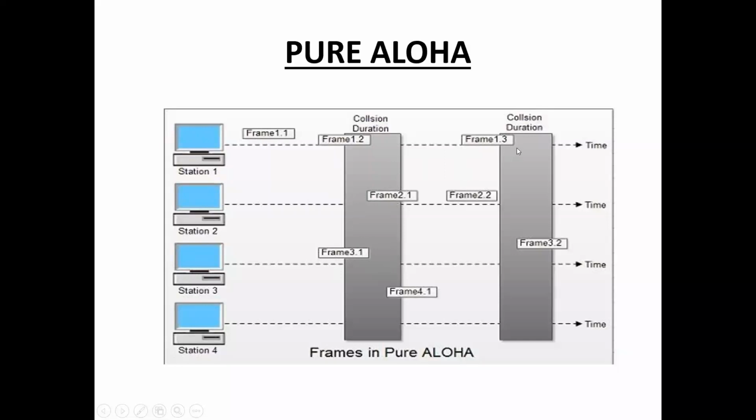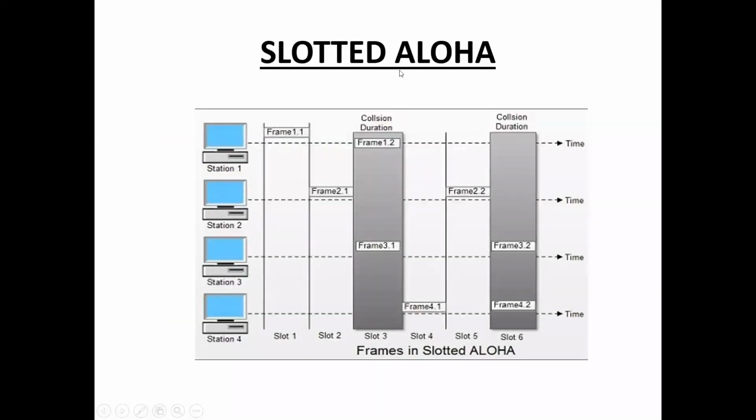In pure Aloha, whenever a station has a frame, it sends the frame to the receiver. It transmits that frame. This is pure Aloha.